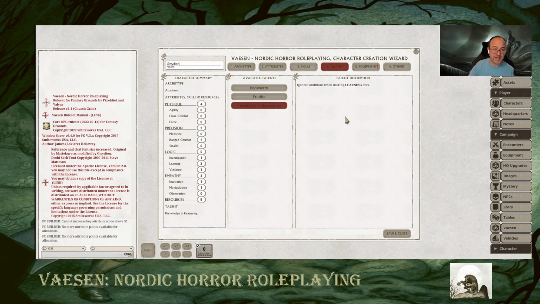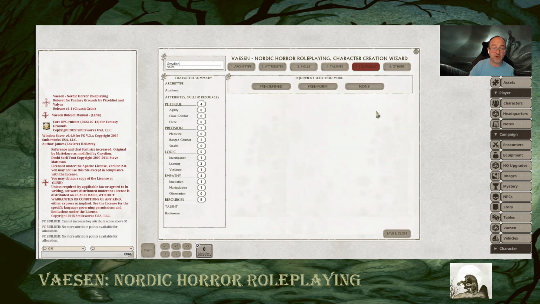Erudite, you can look at that. Knowledge is reassuring. Ignore conditions. I won't get into conditions. That's basically how damage is tracked. It's kind of like hit points. It's similar. So I'm just going to go with bookworm. Then I'll go to equipment.